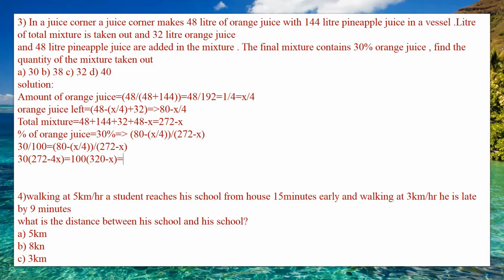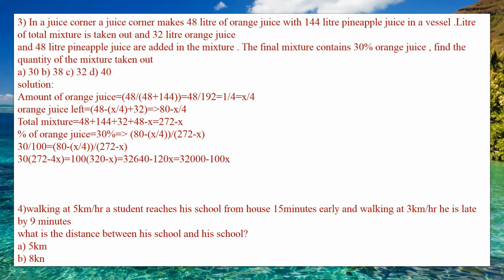Then 30 into 272 is 32640, minus 120x, which is equal to 100 into 320, which is 32,000, minus 100x.